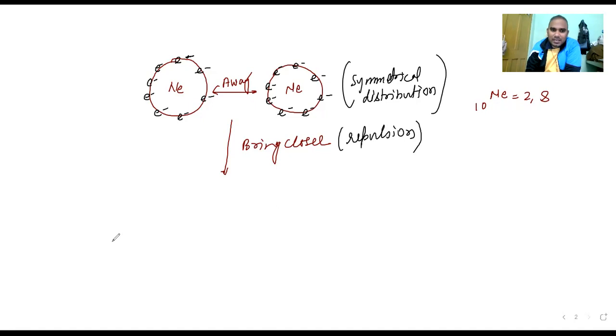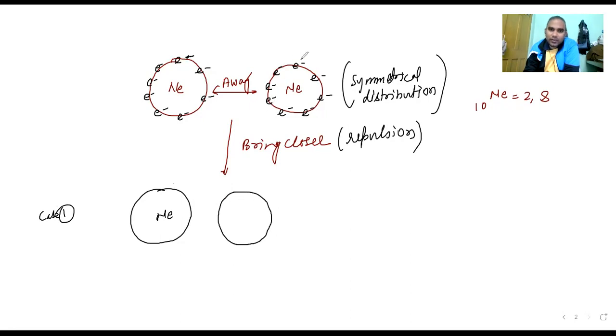So let us try to understand the meaning here. That is what I am doing here in this case, that is neon. Let it be neon here, and another, because of the repulsion, that is the case 1. This electron repels the electron of this one. If you are considering this is stable, these electrons will repel the electrons of it, so all the electrons go to one side because of the repulsion. But momentarily 1 2 3 4 5 6 and 7 and 8, momentarily the electrons are shifting to one side, and here is neon.